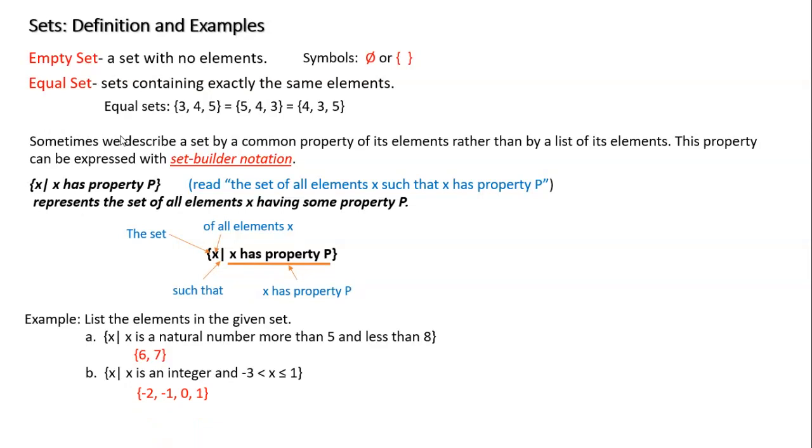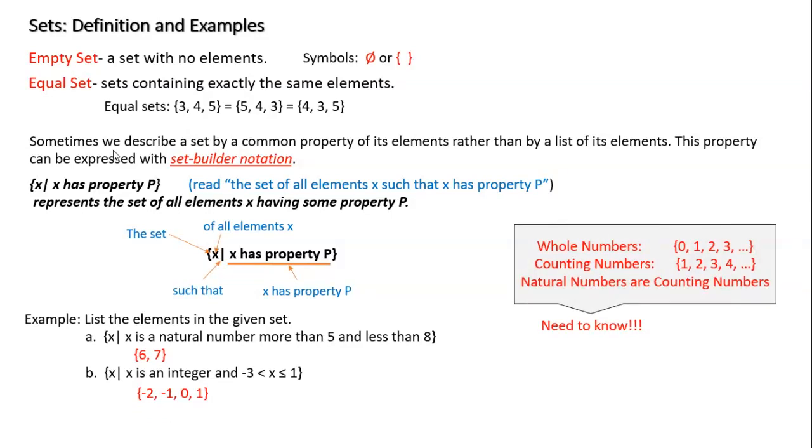So greater than -3 would be -2, -1, 0, and I would stop at 1 because my x value has to be less than or equal to 1. So as a list, this is how I would represent this set: -2, -1, 0, and 1. Again, we'll use both of these methods in your homework. Sometimes they'll give them to you in set builder notation, or sometimes they'll give it to you as a list. Okay? So it's very important, you need to know how to do both of these, forwards and backwards.